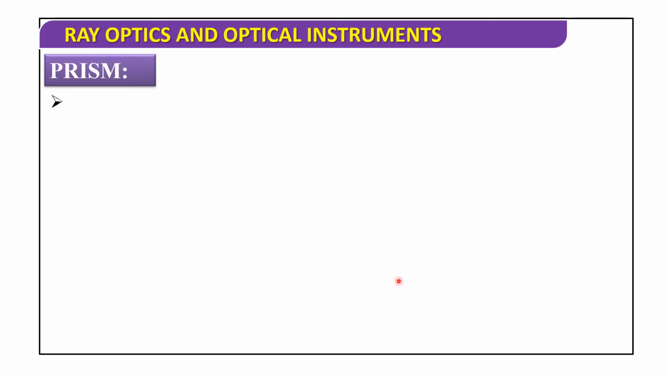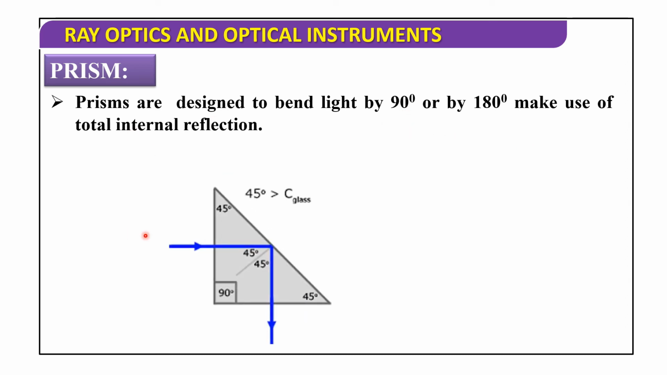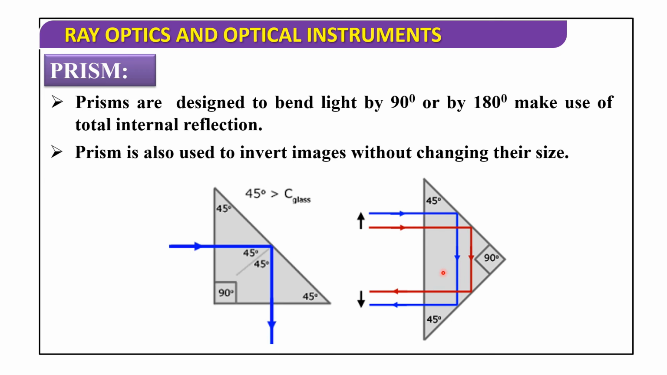Now let us discuss prisms. Prisms designed to bend light by 90 degrees or by 180 degrees make use of total internal reflection. A prism is also used to invert images without changing their size.